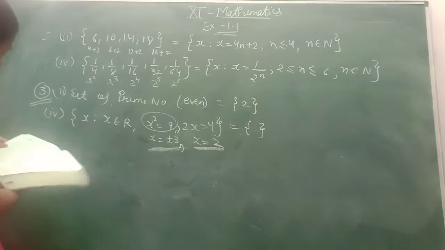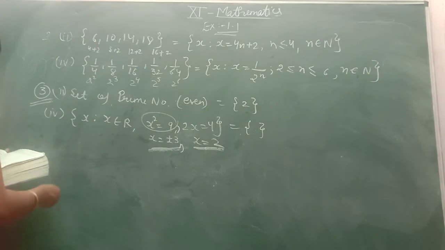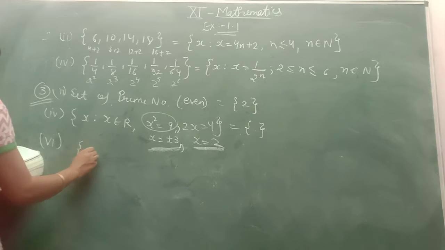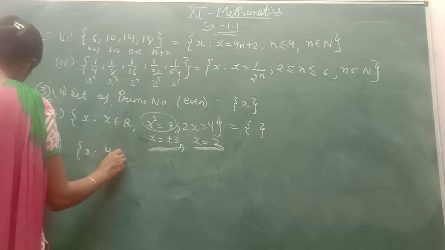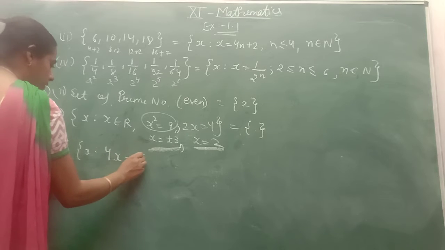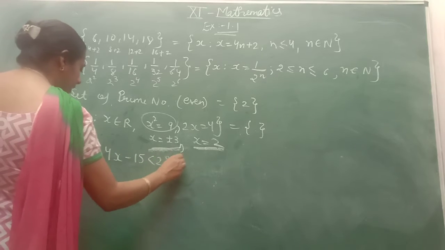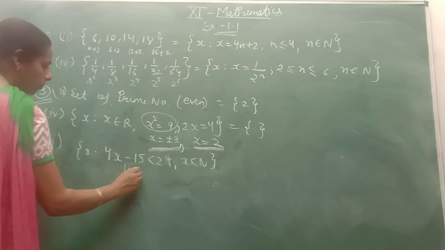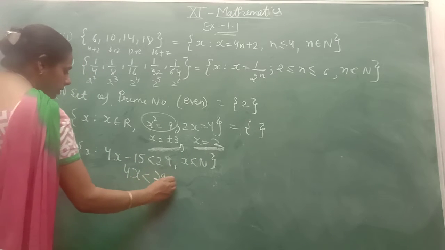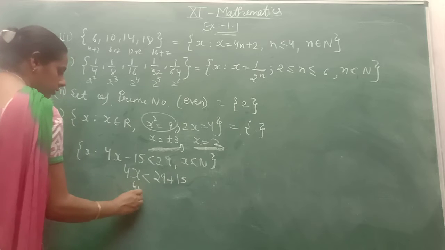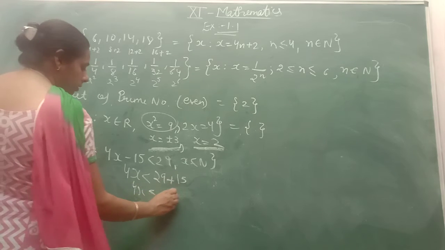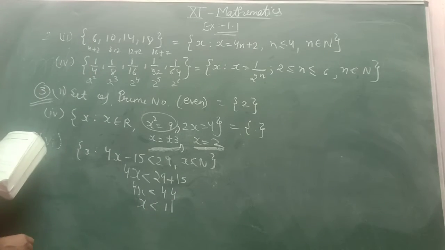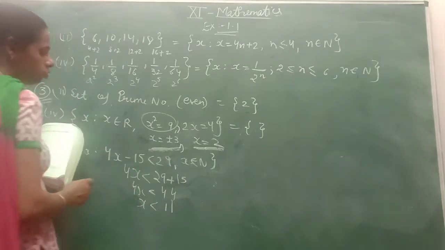Now come to the next part. I am taking one more part, that is the 6th part, where x such that 4x minus 15 is less than 29 and x belongs to natural number. Firstly simplify this equation. 4x is less than 29 plus 15, it means it becomes 44. You have to take x is less than 11. Okay, and that also belongs to natural number.